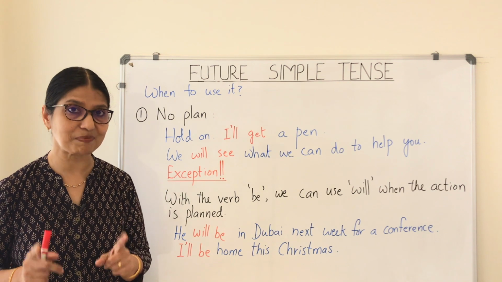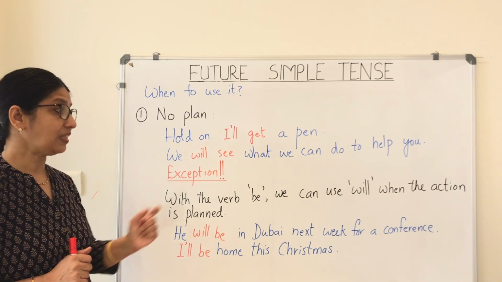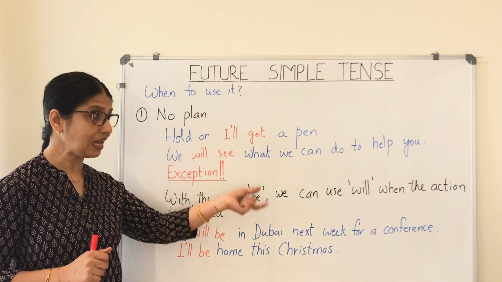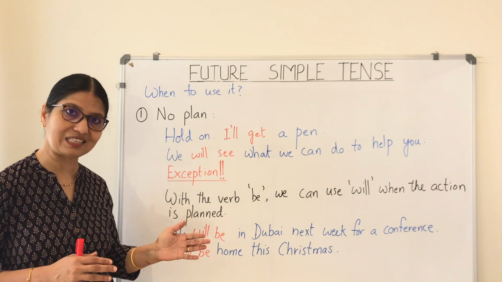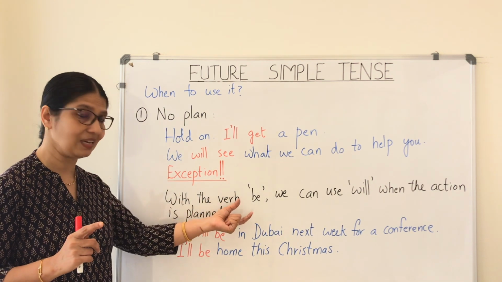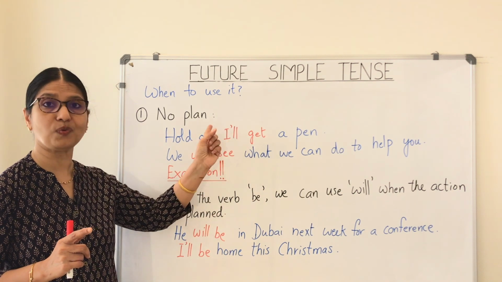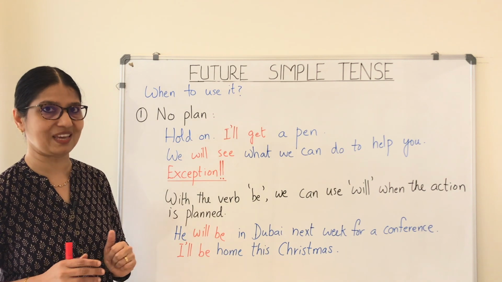But there is an exception here, and we have to be very careful about that. With the verb be, we can use will even when the action has been planned before the moment of speaking. That is only for the verb be. For all other verbs, we use will when there is no plan made before the moment of speaking.